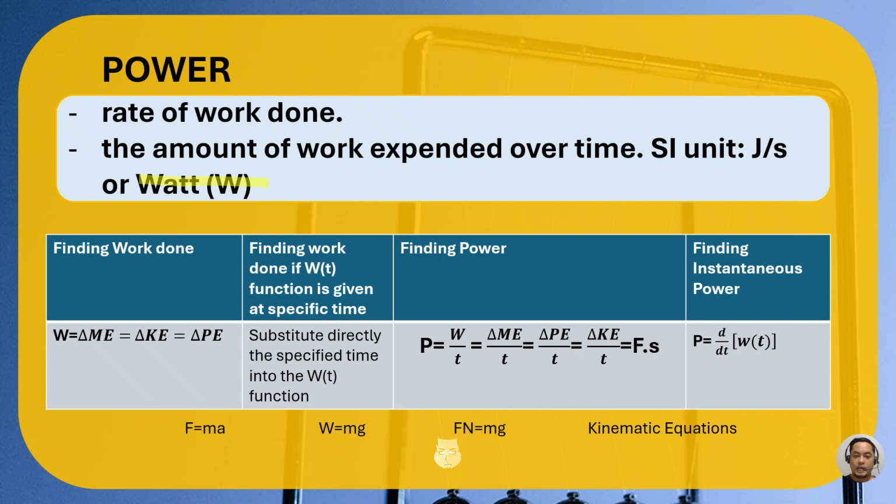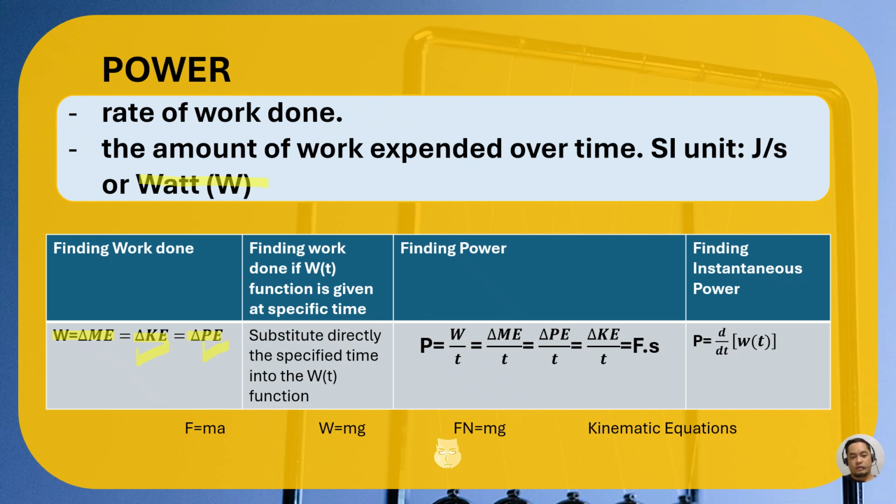Okay, so we have here this table, and it's helpful for me. For finding work done, we all know that work is equivalent to the change in mechanical energy, or we can also say it's equivalent to change in kinetic energy if we're focusing on kinetic only. And we can also use potential energy in that case. So work is equivalent to change in ME, mechanical energy, or change in KE, or change in PE, potential energy.